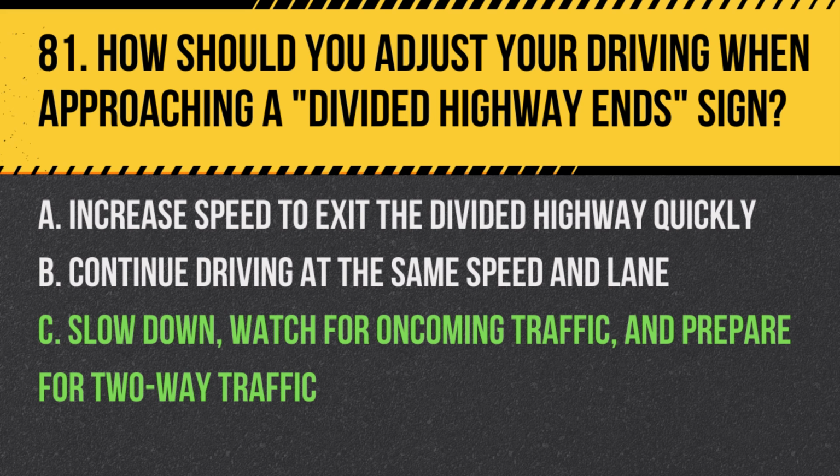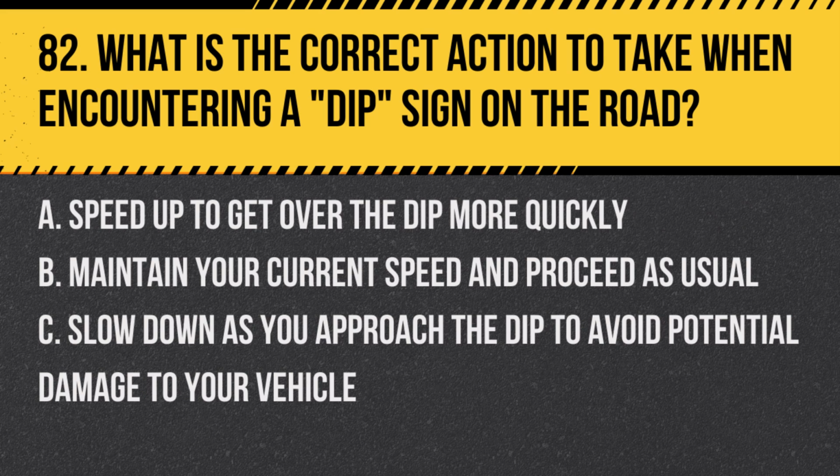Question 82. What is the correct action to take when encountering a dip sign on the road? A. Speed up to get over the dip more quickly. B. Maintain your current speed and proceed as usual. C. Slow down as you approach the dip to avoid potential damage to your vehicle. Answer: C. Slow down as you approach the dip to avoid potential damage to your vehicle. Dips can cause damage to vehicles, especially at high speeds, so it's important to slow down.